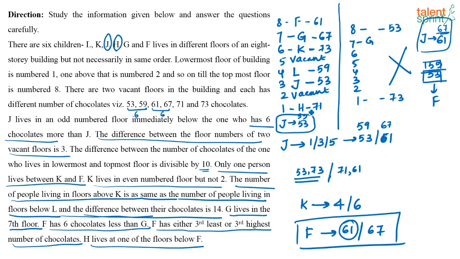Okay, so floor number 1 is H, and 71 is the number of chocolates he has. Floor number 2 is vacant, 3 is J with 53, 4 is L with 59, 5 is vacant, 6 is K with 73, 7 is G with 67 and 8 is F with 61. So this is your correct answer.